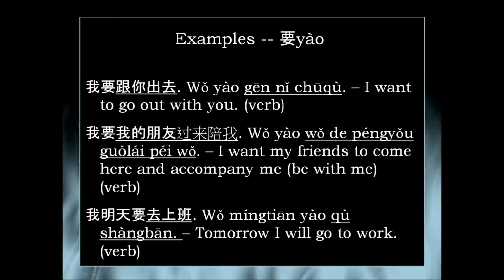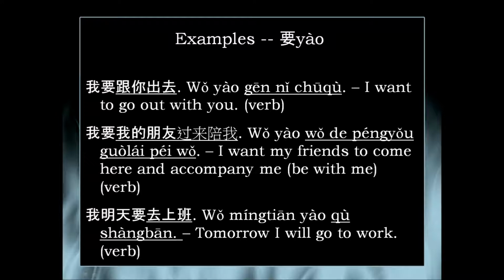As I said, you could change this and you could use any of the three. So 我想跟你出去 means I would like to go out with you. 我想要跟你出去 is well translated into I would like to go out with you. Same thing. 我要跟你出去 means I want to go out with you. So I guess the only subtle difference is the same or similar subtle difference between the words want and would like.